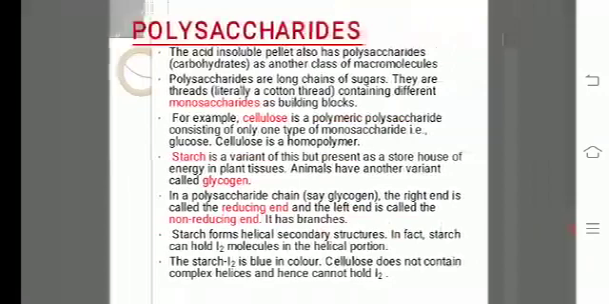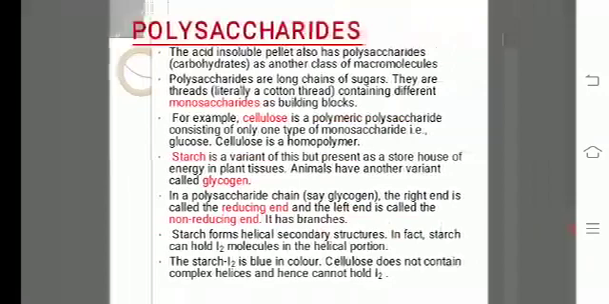Carbohydrates are polyhydroxyaldehydes or polyhydroxyketones, or the compounds which yield these on hydrolysis. The simplest carbohydrates are the sugars, including glucose and sucrose. Carbohydrates can be classified as monosaccharides, oligosaccharides, and polysaccharides. Monosaccharides are the simplest sugars which cannot be hydrolyzed into simpler sugars. Monosaccharides are building blocks of more complex carbohydrates.